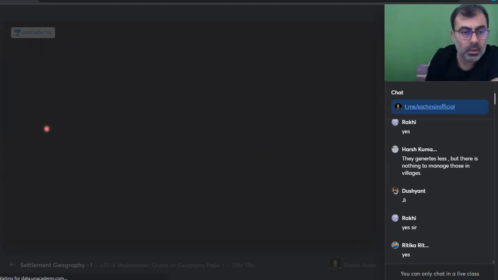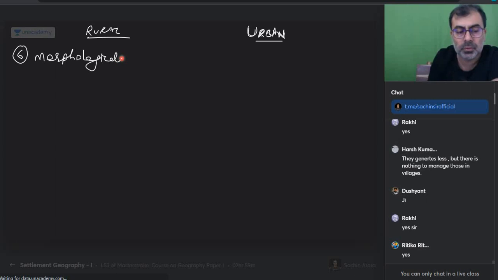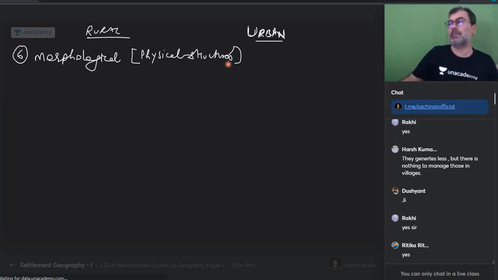Let's move further. 6th one, rural and urban. The biggest shock that a person gets, a person who's never been to a big city, when he goes to a big city for the first time, the biggest shock he gets is the morphology. Yes, what is morphological? The physical structures, the building. The physical structures, buildings, these are the biggest things which come to our mind. Is everyone with me on this? Morphological. Any questions on this? Please ask.